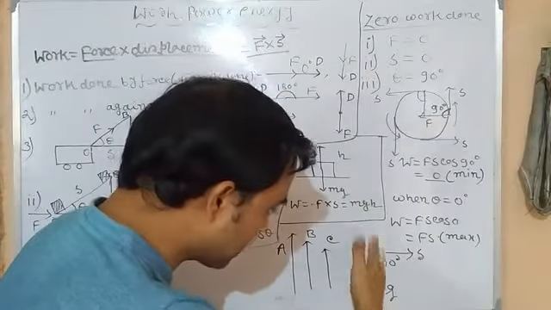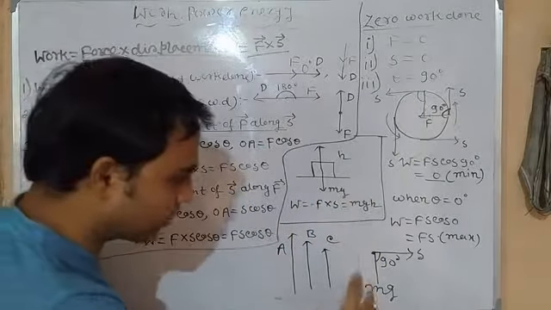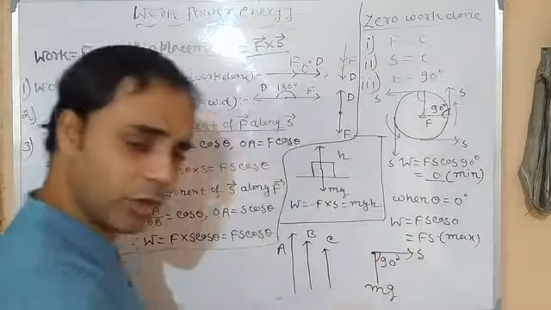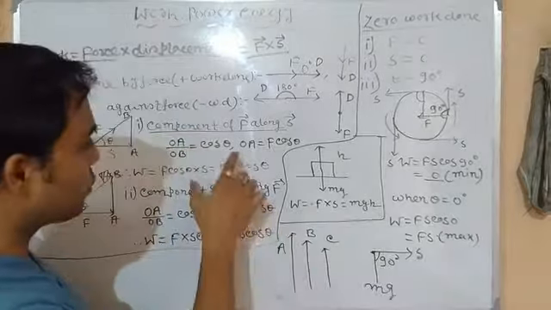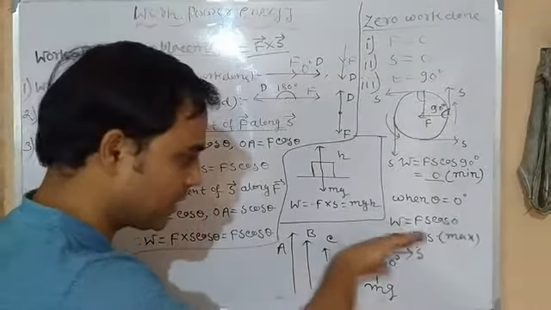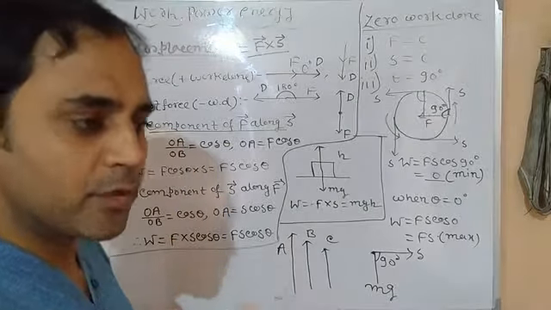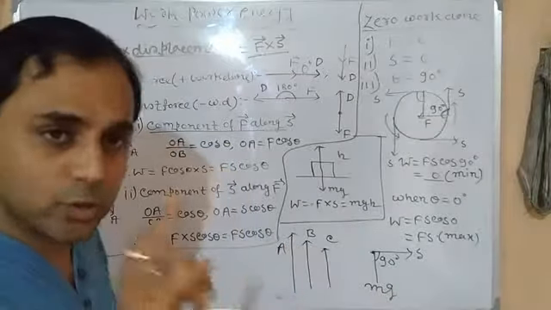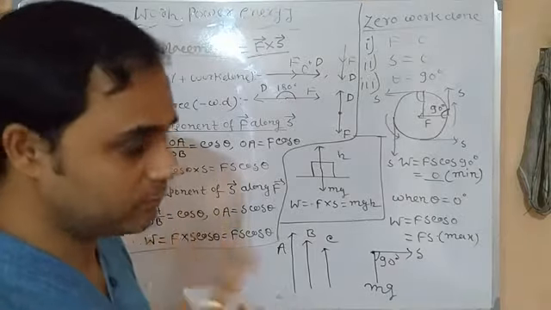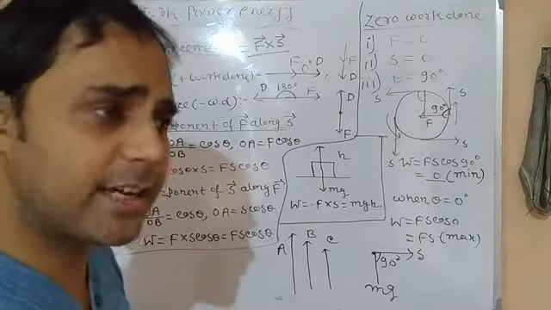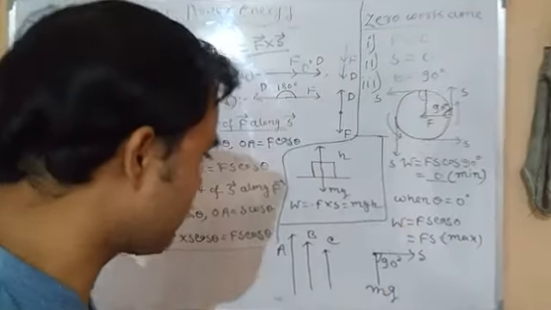Because the gravitational force, that is the weight of the body, and the displacement are perpendicular to each other. So according to the expression W is equal to F S cos theta is equal to 0. But each and every moment he is doing some work against friction. So here only the work done due to friction exists. Clear? So total work done is not 0. If the question is what is the work done against gravity, this will be 0. Total work done is not 0.